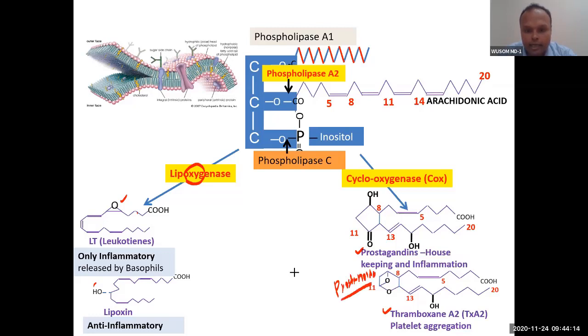Prostaglandin and thromboxane. What is the function of prostaglandins? Prostaglandins have a normal physiological role also. This is called housekeeping. For housekeeping in your home, you require a kitchen, where you always have certain things to cook. This is required for your survival, so this type of function is called housekeeping function. And sometimes in an emergency, you buy something extra for your living. So this is inflammation, an emergency condition.